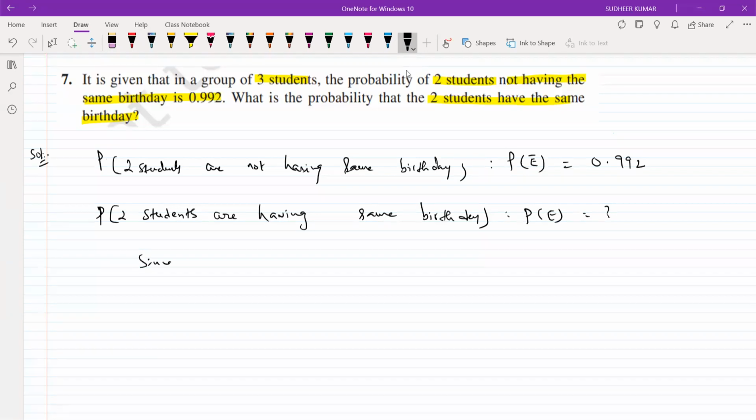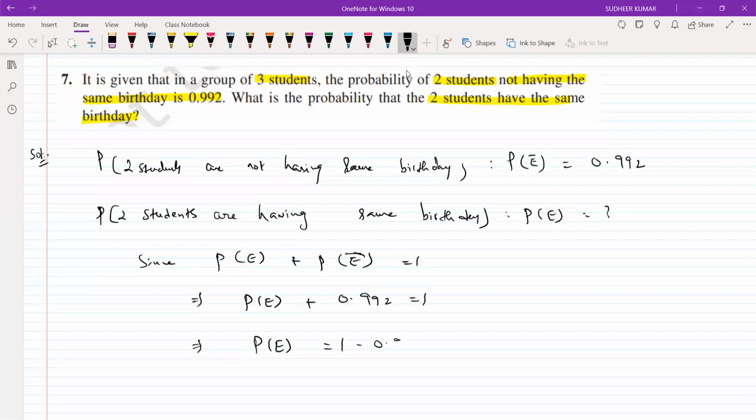Since P of E plus P of E bar, or not E, equals 1, we get P of E plus 0.992 equals 1. That implies P of E equals 1 minus 0.992. Therefore, P of E is, what's the result? 0.008.